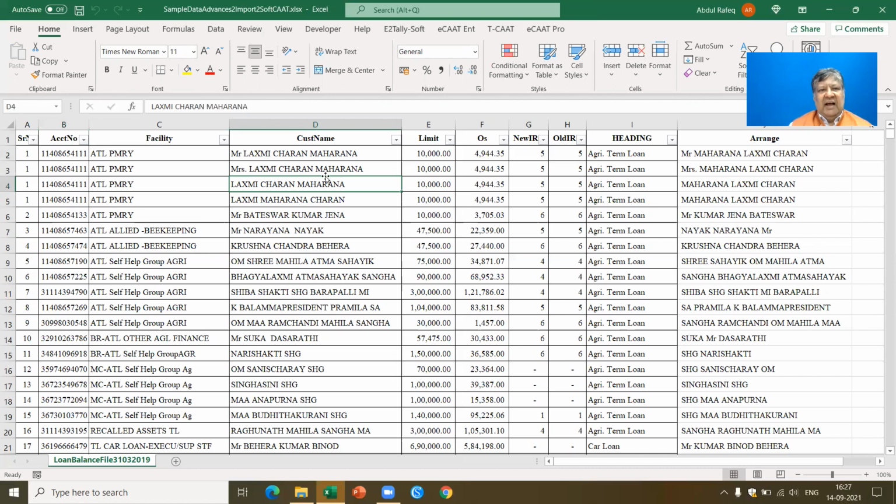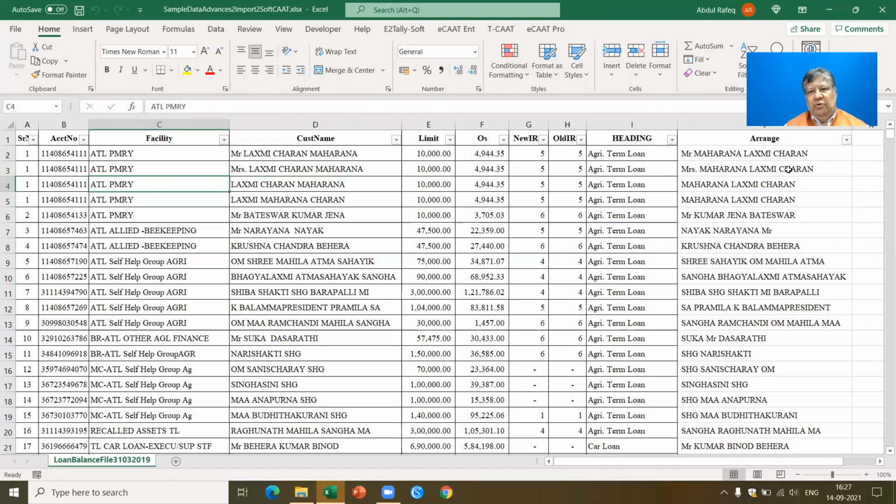Okay, now let's see. I would like to know the number of loans which have been given per each of the customer. Second, I'd like to analyze the type of facilities which are given for each of the customers. And let's say I also want to know the amount of loans which have been granted. I would like to group them together and get an idea about the type of limits which have been sanctioned during the year.